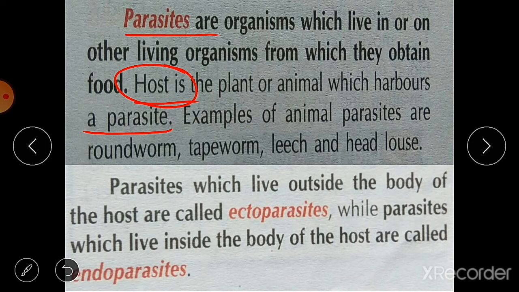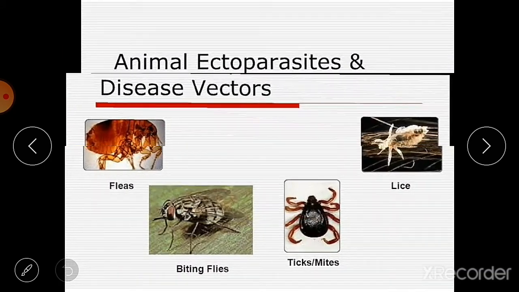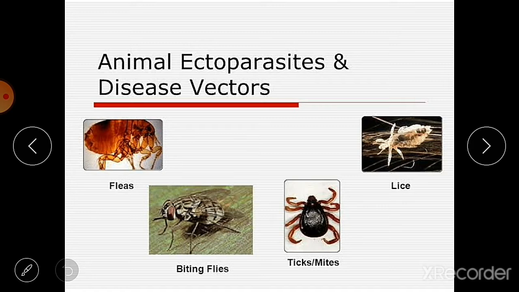Examples of animal parasites are roundworm, tapeworm, leech and head louse. Parasites are of two types, that is ectoparasites and endoparasites. Parasites which live outside the body of the host are called ectoparasites, while parasites which live inside the body of the host are called endoparasites. Let's see some examples of ectoparasites and endoparasites.